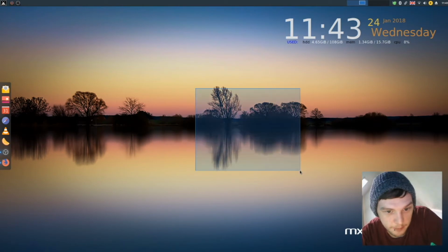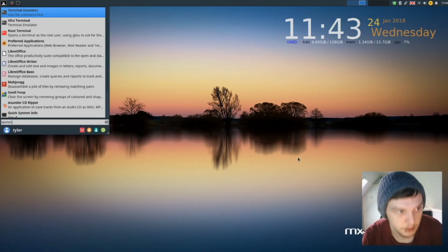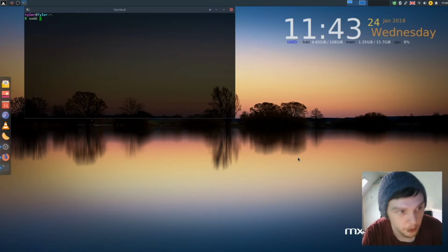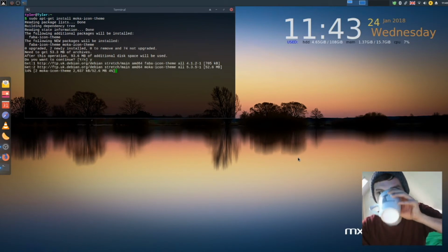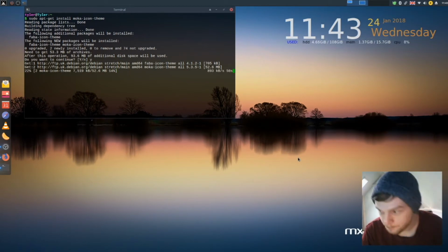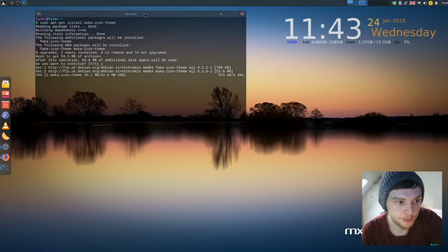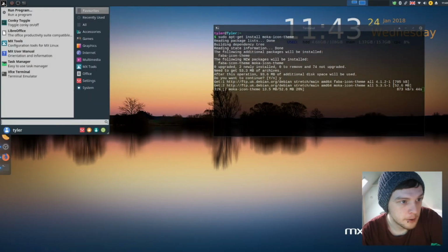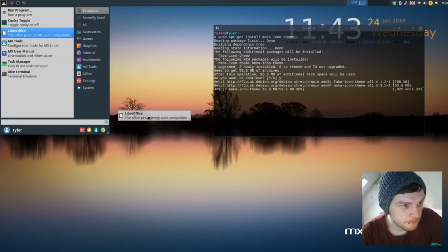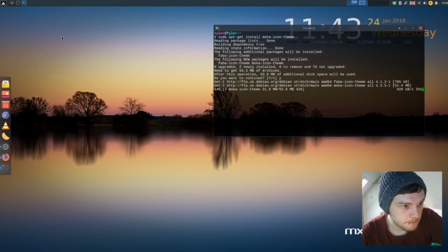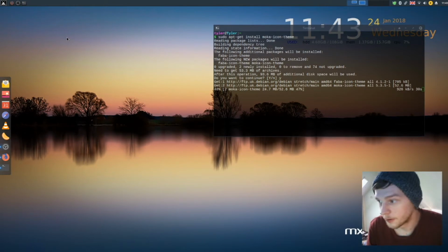And now what's left for me to do is install some icons. Ones I always use. Mocha icon theme. There we go. That'll take a little minute.